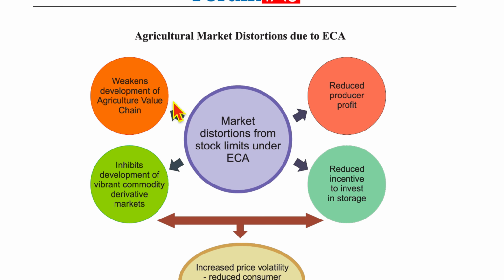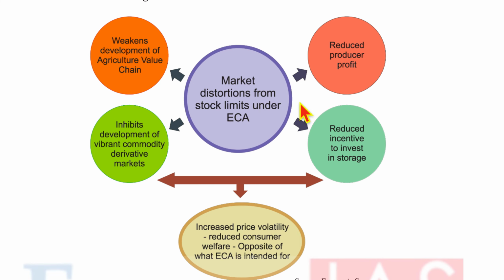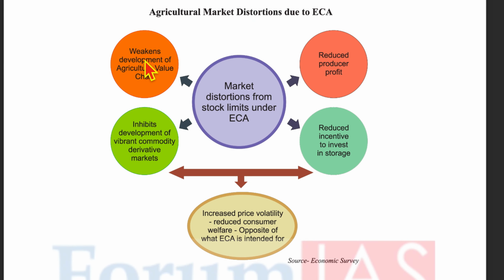Now, agricultural market distortions due to ECA. Market distortions from stock limits under ECA lead to reduced producer profit and weaken development of the agricultural value chain. It inhibits development of a vibrant commodity derivatives market and reduces incentive to invest in storage. This all leads to increased price volatility and reduced consumer welfare, the opposite of what ECA is intended for. This is given in the Economic Survey.